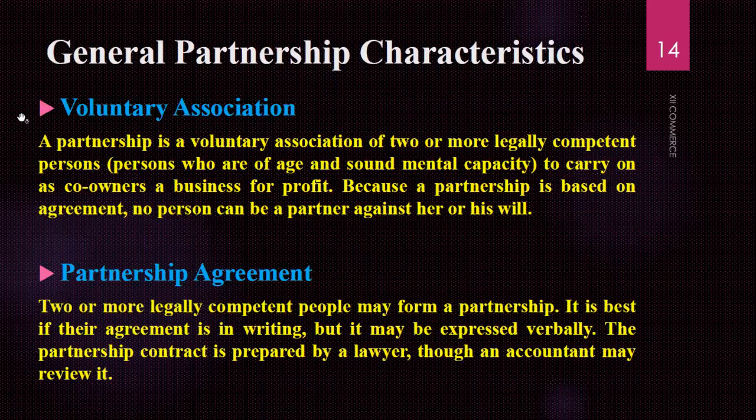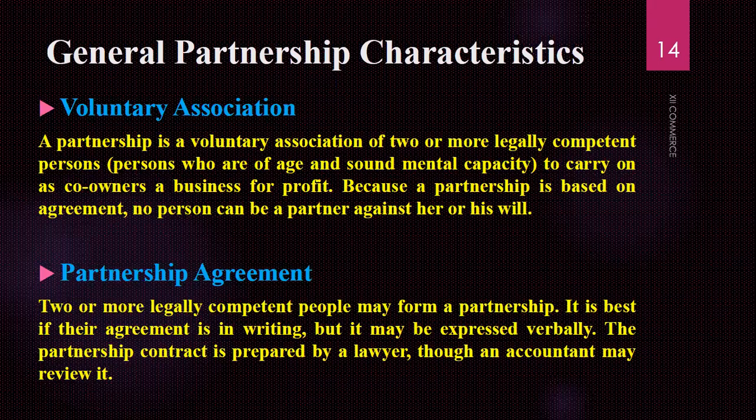General partnership characteristics are as follows. This is the main content, how partners are basically working in the organization. They have a voluntary association. Voluntary means they are willing to work with mutual understanding, cooperation and coordination. They are willing to discuss their activities and their approaches.